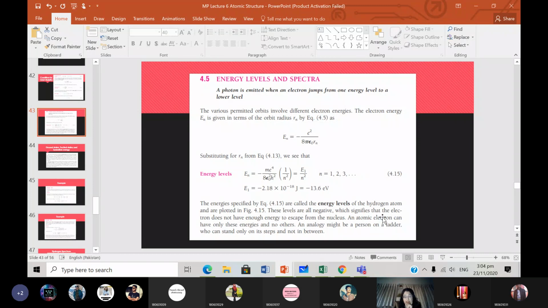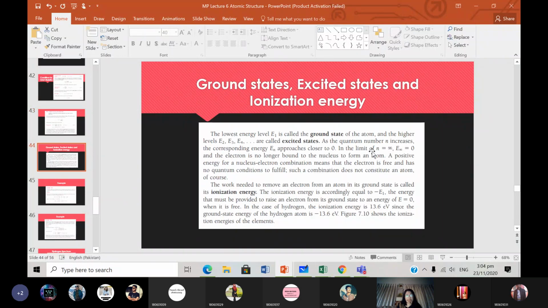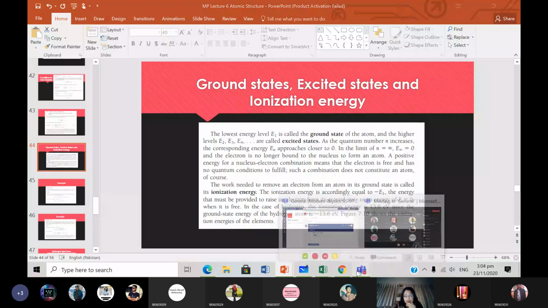These levels are all negative. I think we already did this slide before, which means that the energies are negative, which means that the electron does not have enough energy to escape from the nucleus. If the energy was positive, that would mean the electron is not bound to the atom at all. Now, the lowest energy level, is this recording?